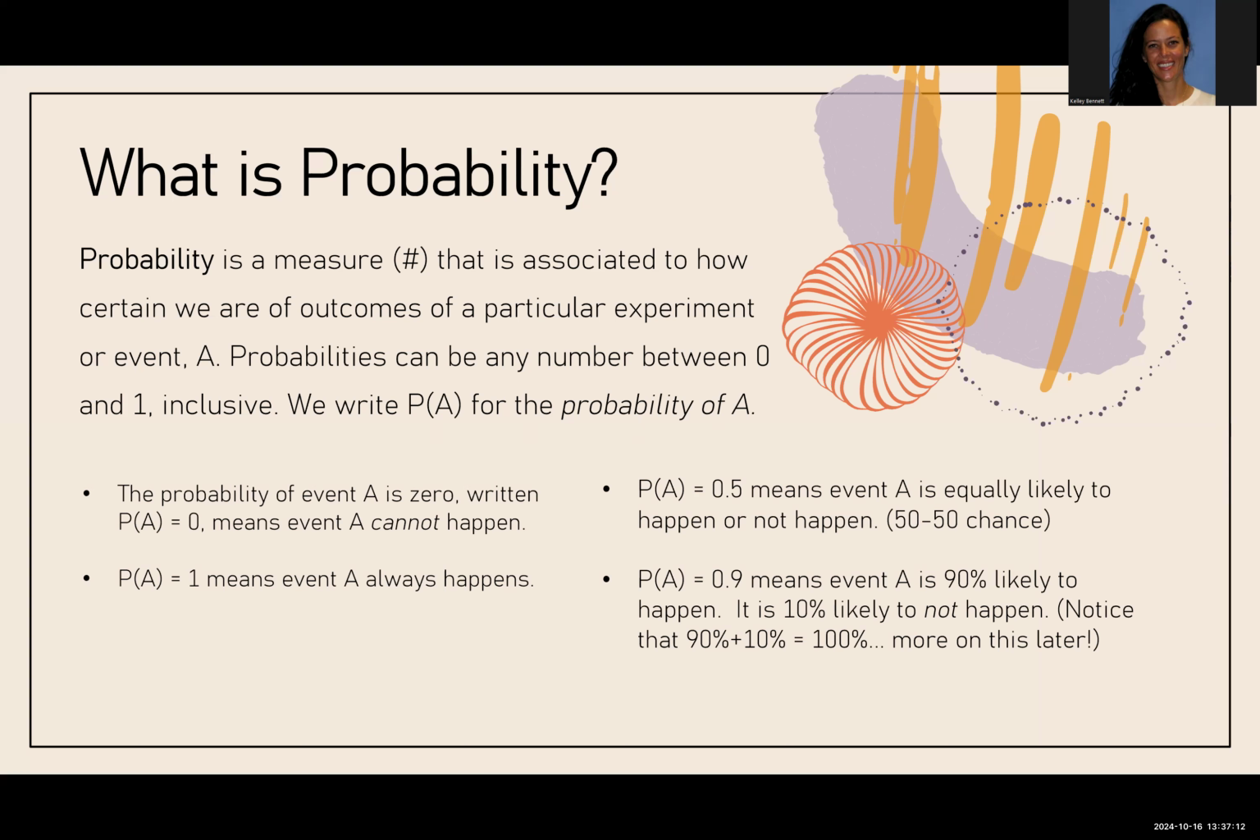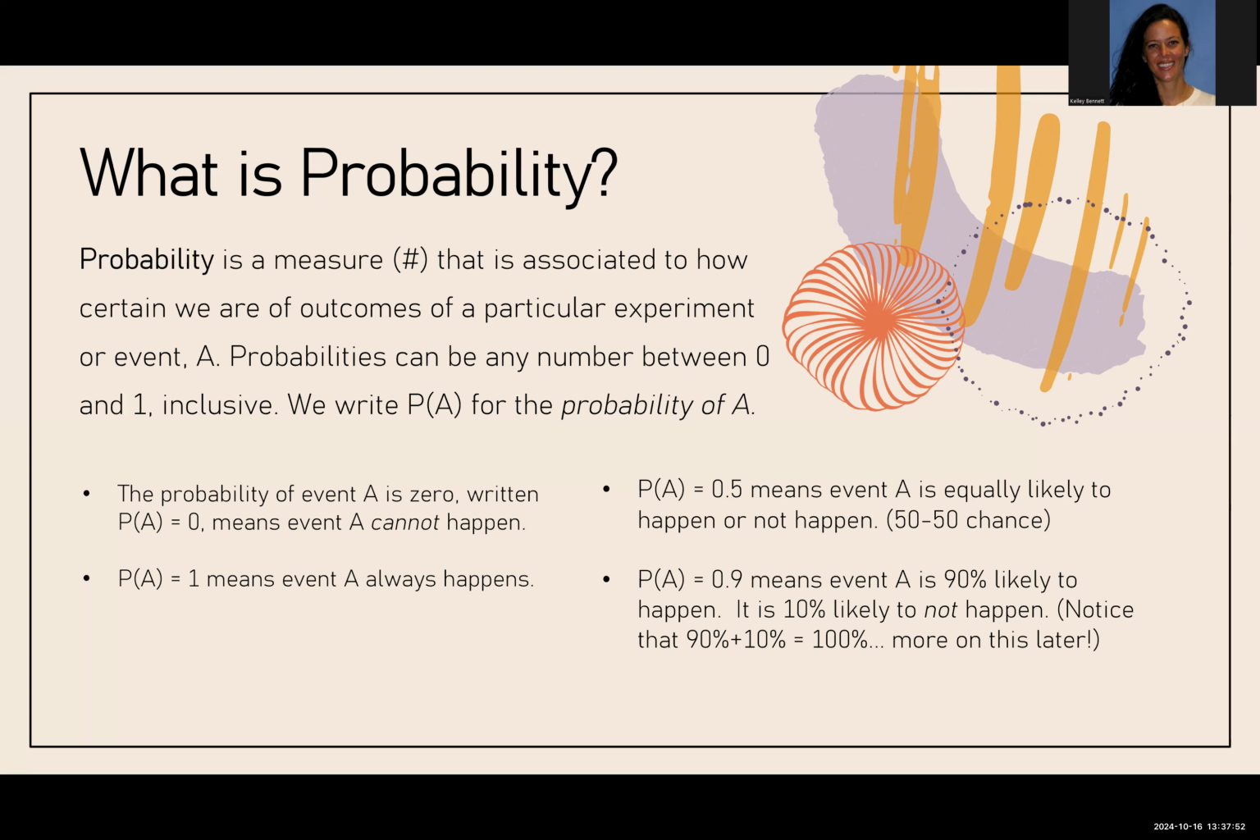So in terms of the measure, the count, the number that we associate to a probability, if the probability of an event A is 0, then that means it's impossible or that it cannot happen. On the other hand, if the probability of A is equal to 1, then that means it's certain to happen or it always happens. If your probability of A is 0.5, that's the same as 50%. So this is the same as a 50-50 chance, meaning that event A is equally likely to happen or not happen.